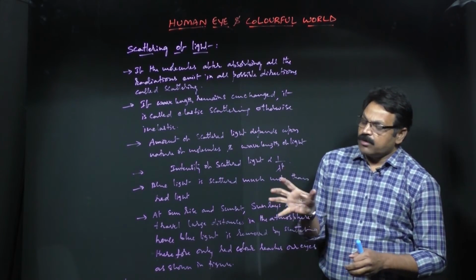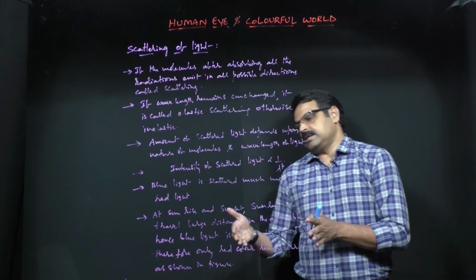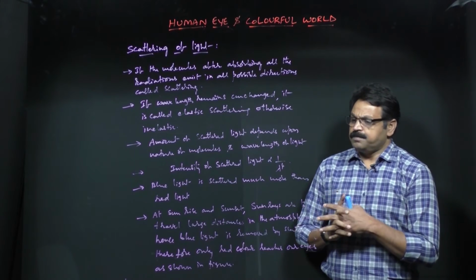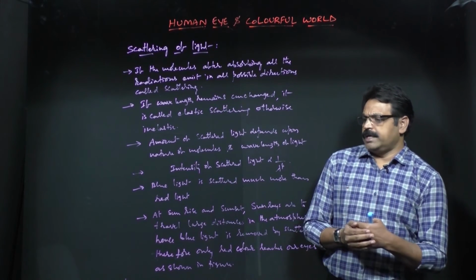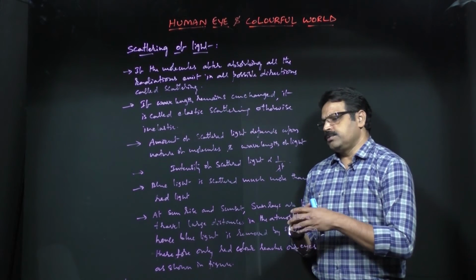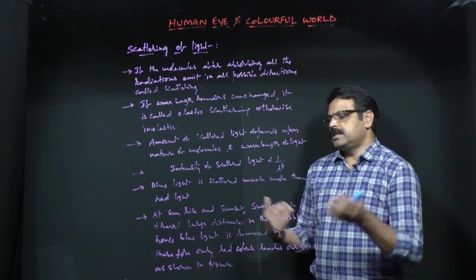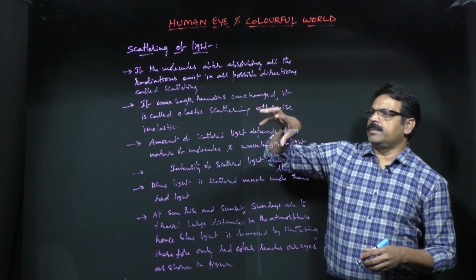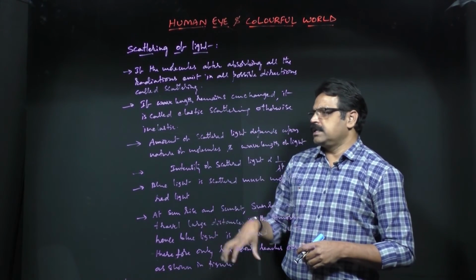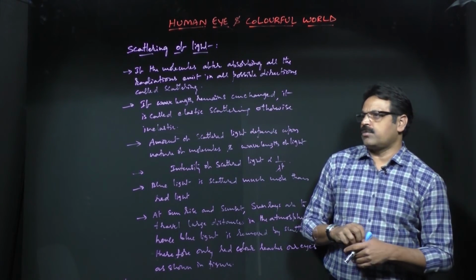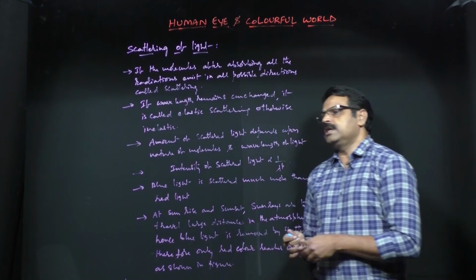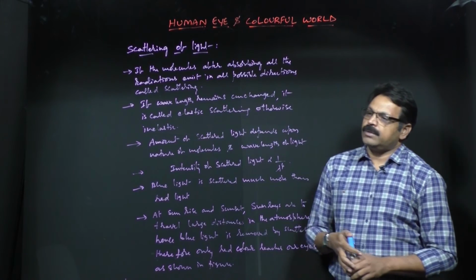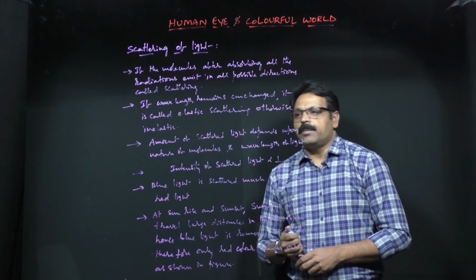So conclusively you can say that scattering of light is due to the absorption of radiations by the atmospheric molecules and emission of the same. The radiations emitted by the atmospheric particles after absorbing the sunlight are called scattering. Here two points you need to remember: the reddishness of the sun as well as the sky appearing blue.